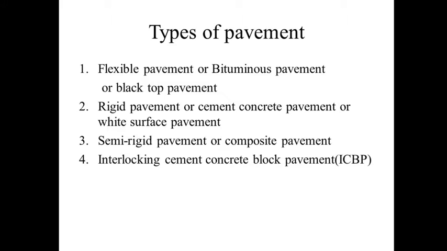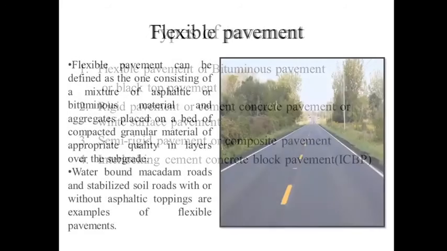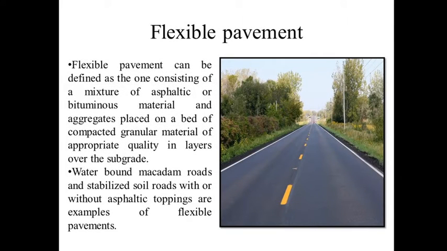You can see the picture. This is the flexible pavement, or black top pavement, or bituminous pavement, where bitumen is used for the construction of roads.